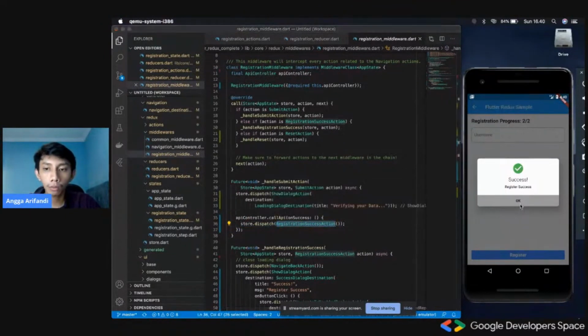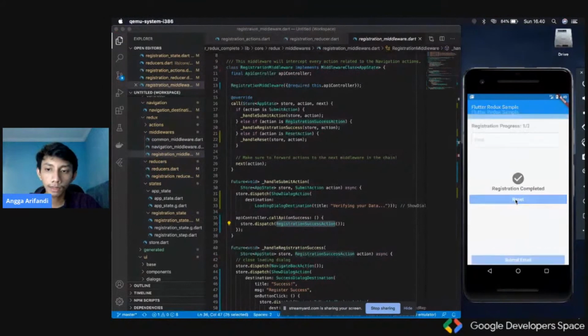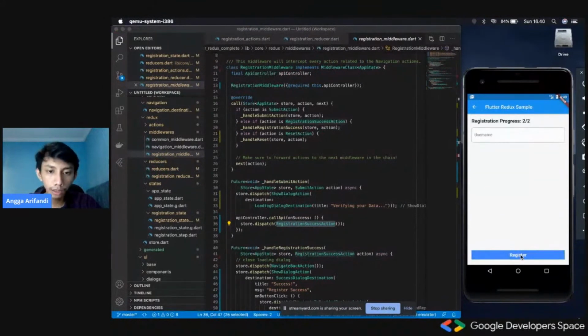So what I mean by this is when we click this register button, it would only dispatch just one action, which is the submit action, and then that submit action would handle everything about logic or about fetching data or storing local data into the database.